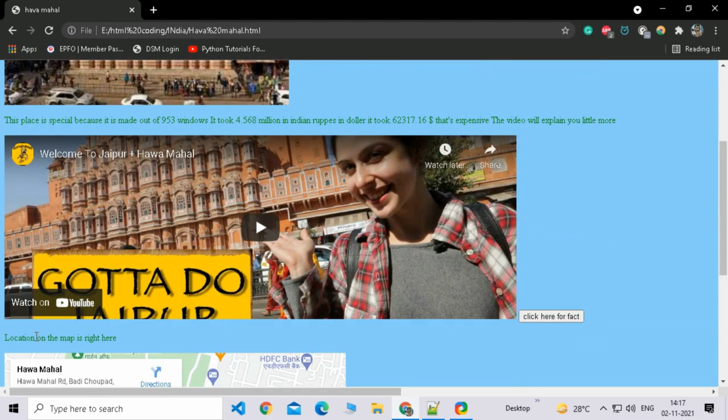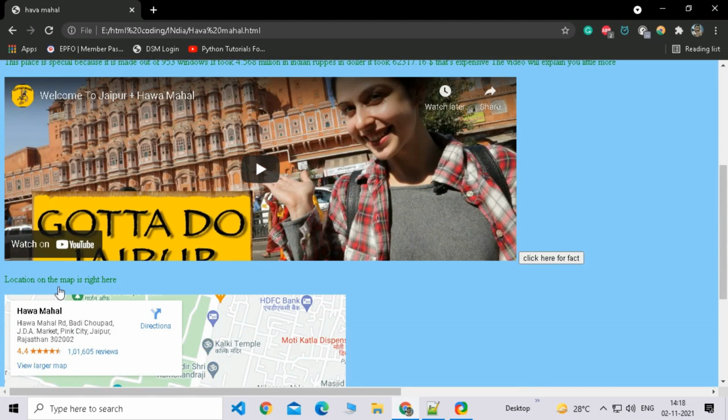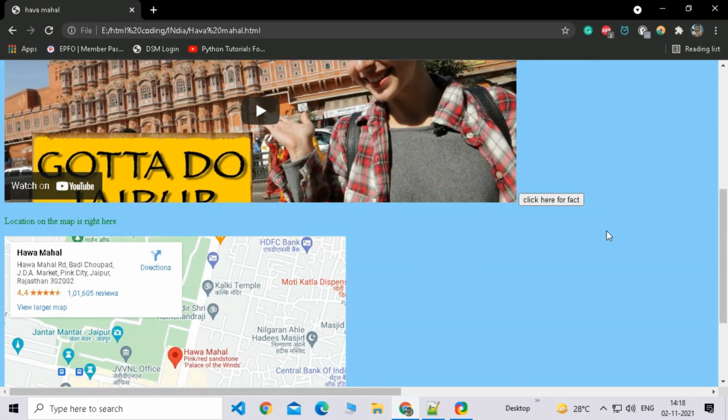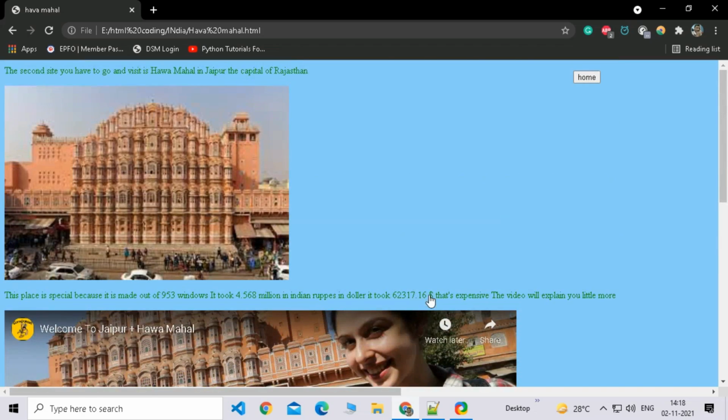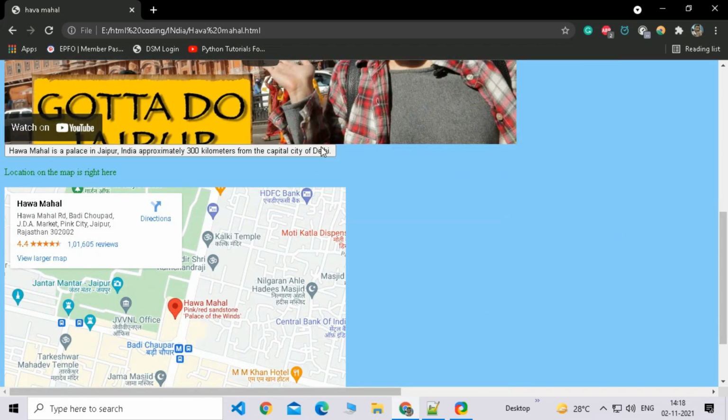I'm going to go ahead. The location on the map is here, and the video is here. And there's a click-here fact. Once more, if you click a fact, Hawa Mahal is a palace in Jaipur, India, approximately 300 kilometers from the capital city. Hawa Mahal was a fort at that time. It was used as a fort. And if I click it once again, it changes to facts.